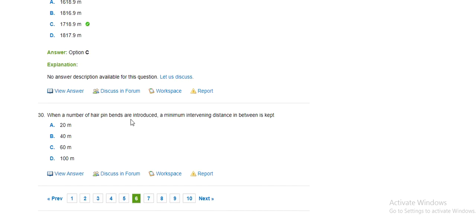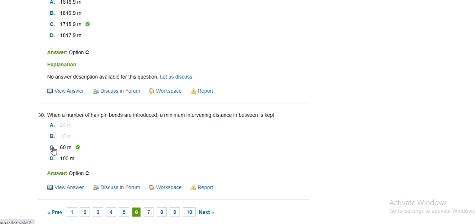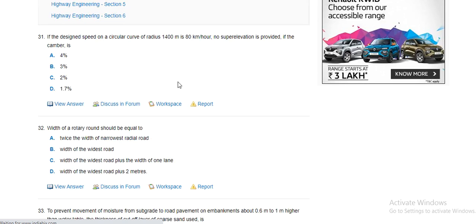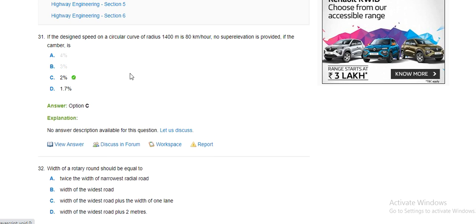When a number of hairpin bends are introduced, a minimum intervening distance between them is kept as 20 meter, 40 meter, 60 meter. Correct answer is 60 meter. If the design speed on a circular curve of radius 1400 meter is 80 km per hour, the super elevation is provided. If no super elevation is provided, the camber is 4%, 3%, 2%. Answer is 2%.